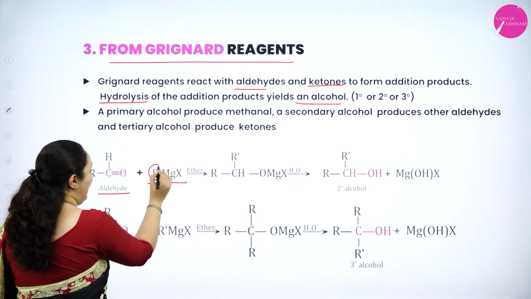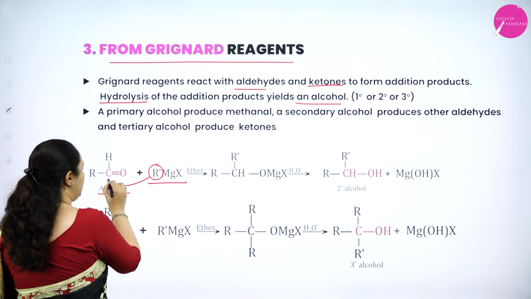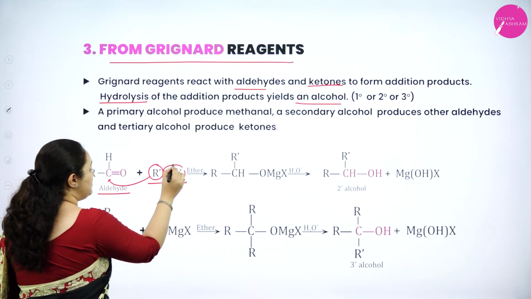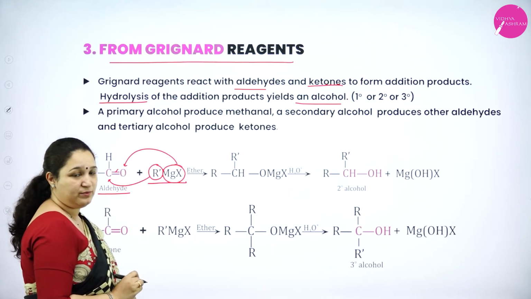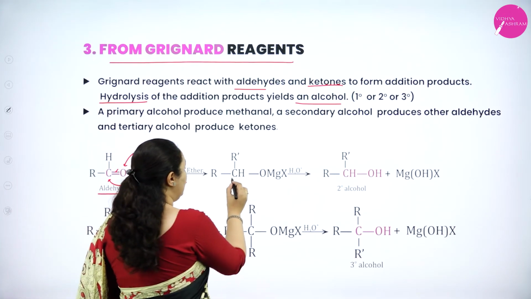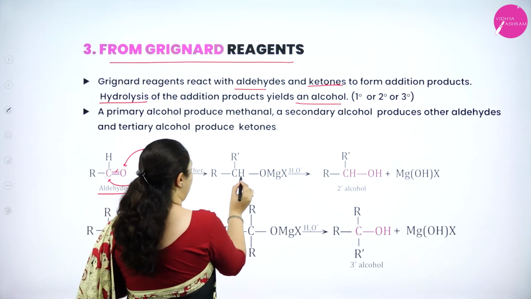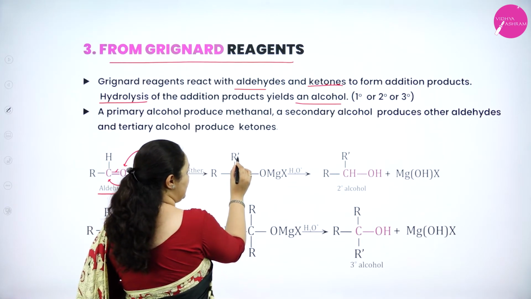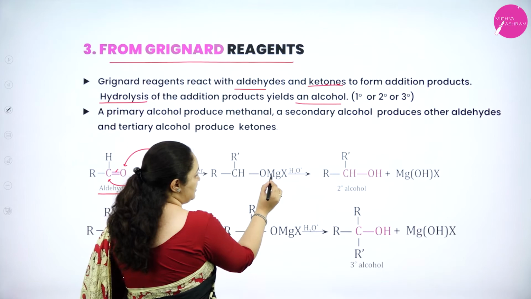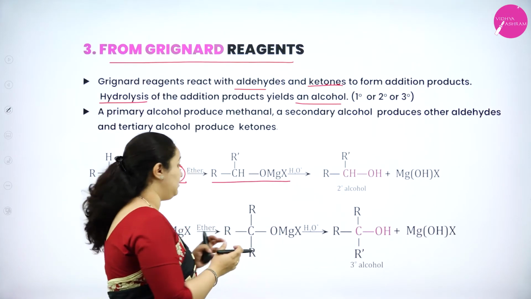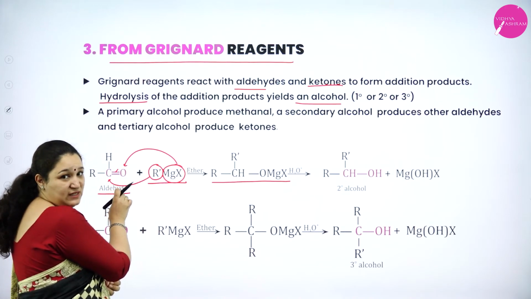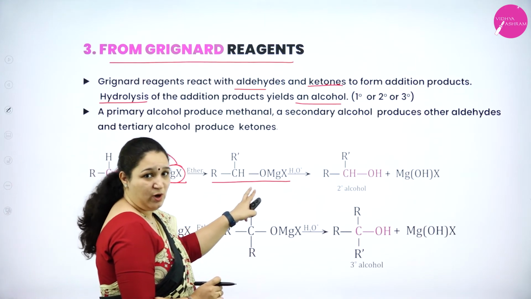Here you can see the R group gets added to the carbon atom and MgX gets added to the oxygen atom to break the double bond. So you will get R, CH together we have written. For carbon R dash is added and for oxygen MgX is added. So you will get an addition product. These two are getting added up, isn't it? So you are getting an addition product.